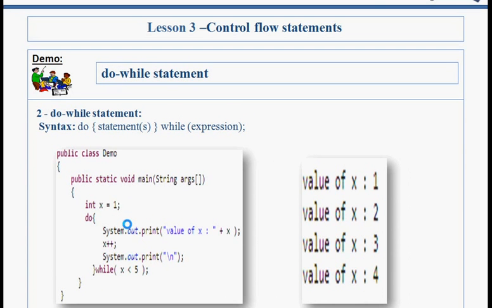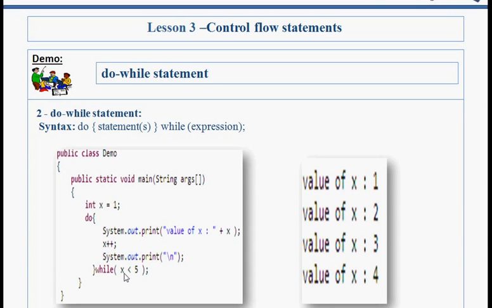Do while. The difference between do while and while is that do while evaluates its expression at the bottom of the loop instead of the top. In the previous example, this while expression is at the top, but here it is at the bottom. Here I had taken x with the value 1. Whatever the value of x is for the first time, it is going to print it here. Then it will increment its value by 1, and it is going to be checked here.